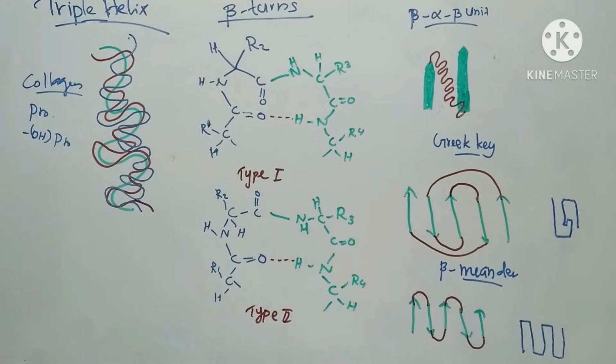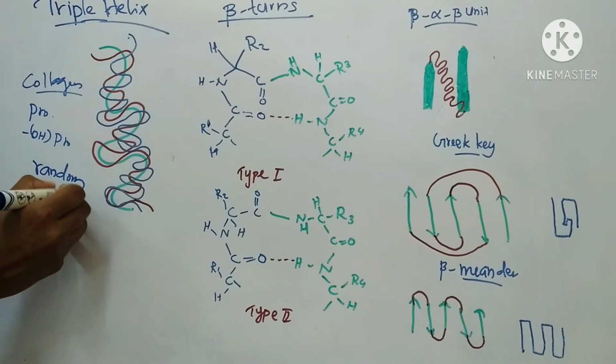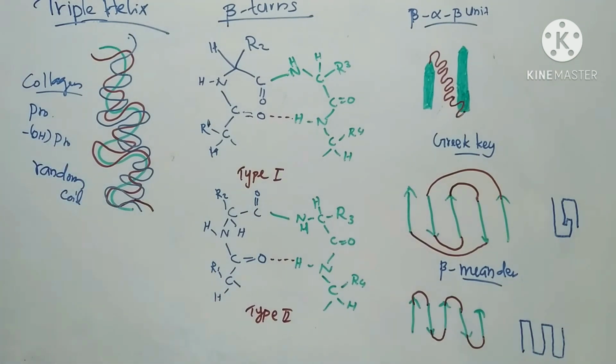Many globular proteins have mixed secondary structure of alpha helix, beta sheet and non-helical, non-pleated structures called random coil. So this is about triple helix.